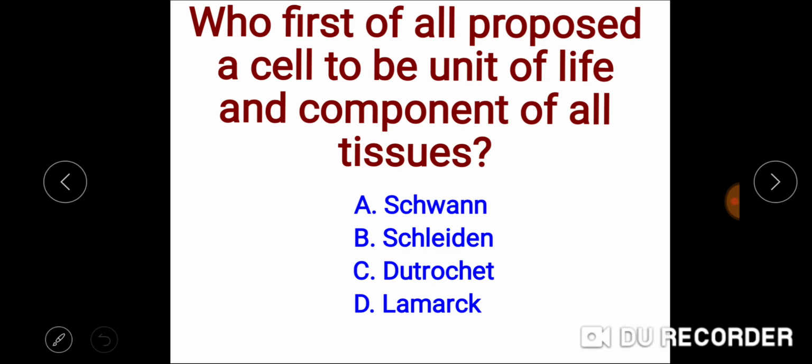But here Schwann proposed the cell hypothesis also, and it is Schleiden who first of all, in 1838, concluded that the cell is a unit of life and component of all tissue, before Schwann. So the answer is Schleiden.